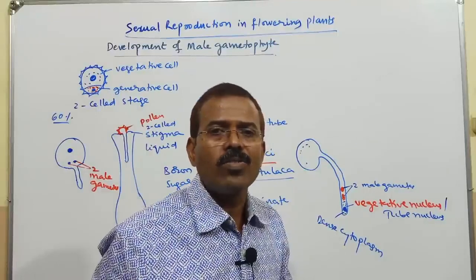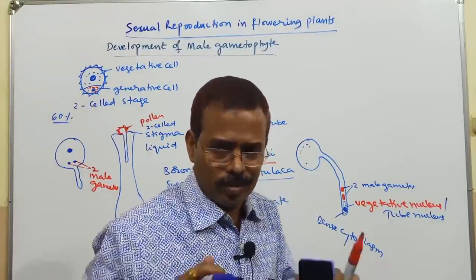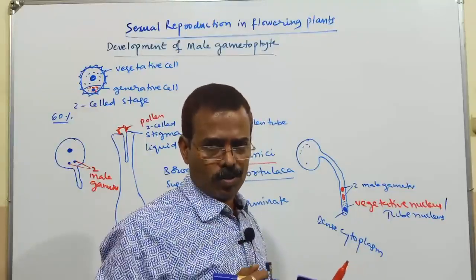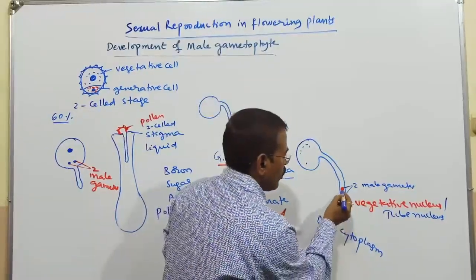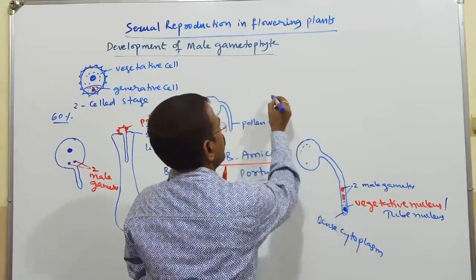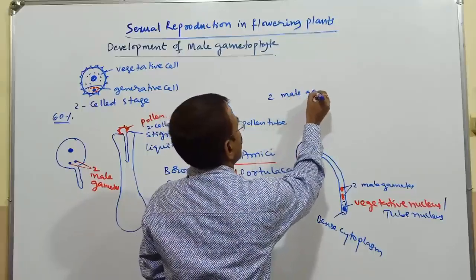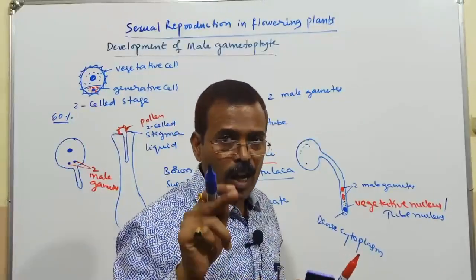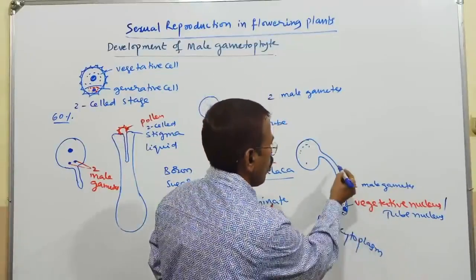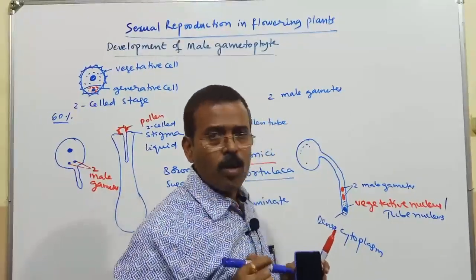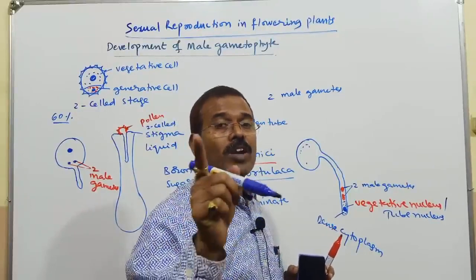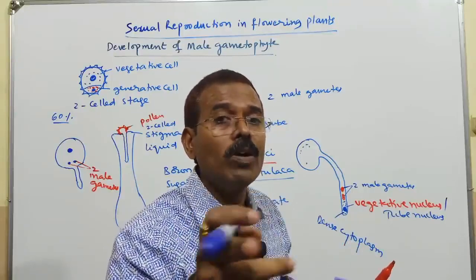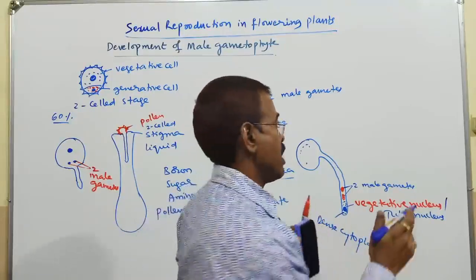The vegetative nucleus disintegrates soon. The two male gametes will take part in the fertilization process. Here these two male gametes are non-motile. They are carried by the pollen tube. The sexual reproduction where male gametes are transferred through the pollen tube, I have given the term siphonogamy.